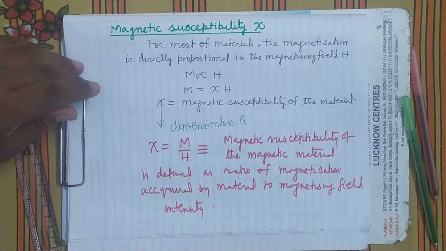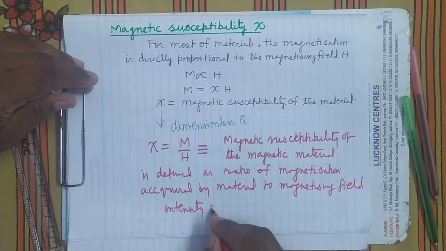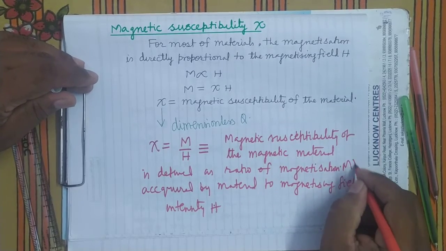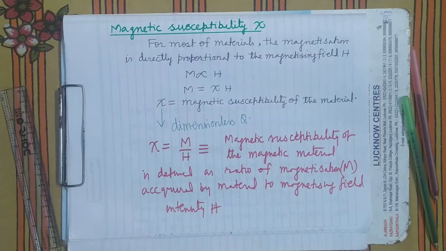Is it clear? Magnetizing field intensity H, magnetization M. M and H have the same unit.